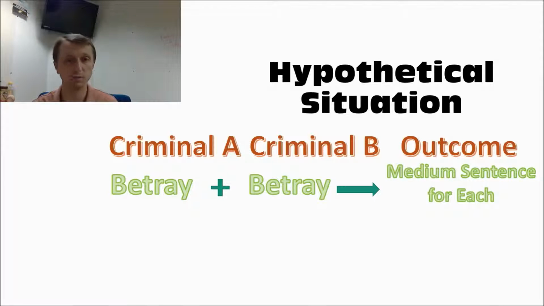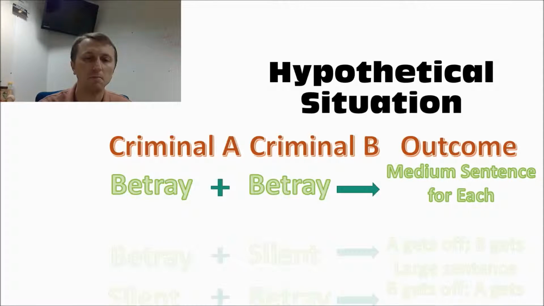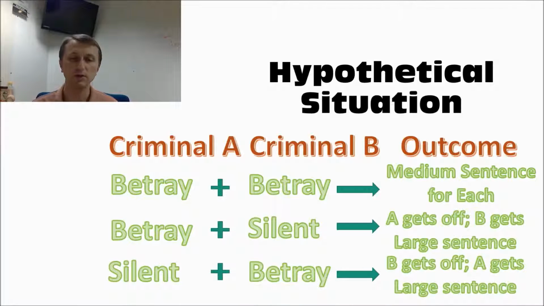So instead of getting 1 year, if we both keep our mouths quiet, if we're both silent, we get 1 year. If we both talk and betray the other person, now we're both going to get 3 years. But if one of us is silent, but the other person betrays, then they'll get off and we'll get the large sentence. So if we decide to betray our partner and they're silent about it and say nothing, we get off and they get the large sentence. Whereas the reverse, if we keep quiet, knowing that if the other person keeps quiet we're only going to get a year, but they betray us, then we get the large sentence and they get off. So let's just put the large sentence at 5.